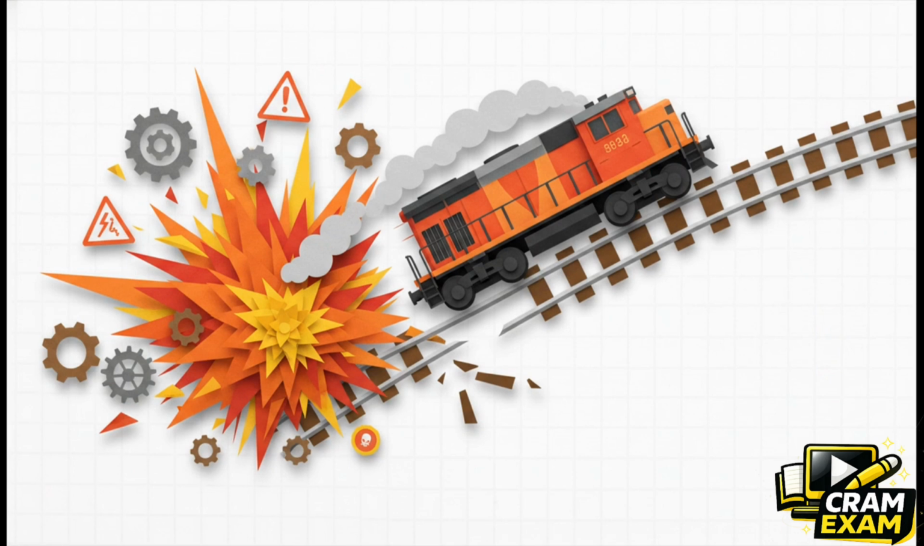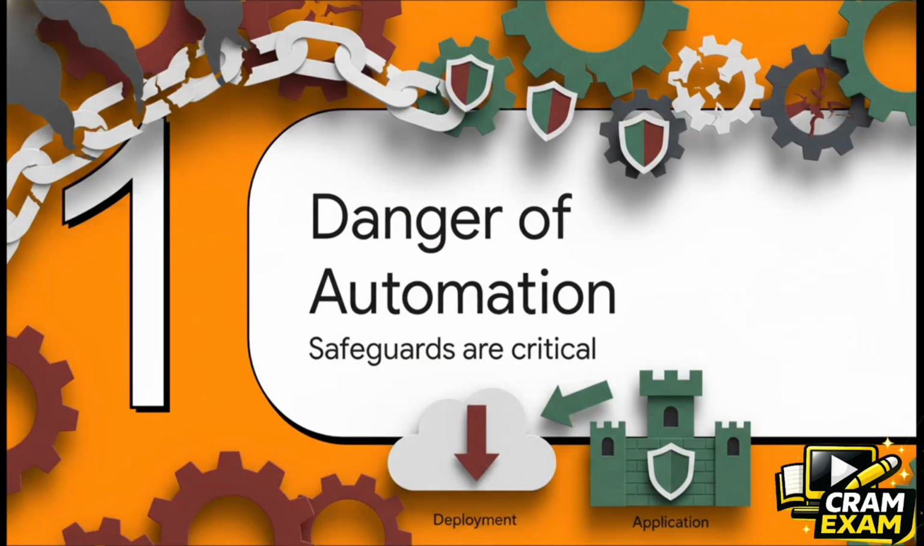You didn't just deploy a bug, you deployed a disaster. Why did this happen? Because you built a blazing fast CI/CD pipeline, but you completely forgot to build the brakes. You optimized for speed over operational safety. Section 1. The danger of automation. Why safeguards are critical for the DVA-C02 exam.